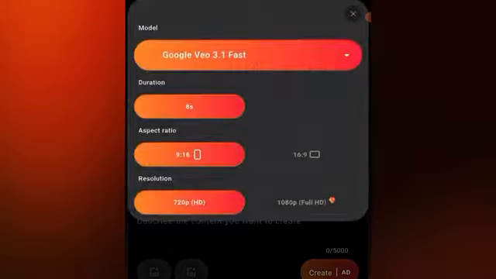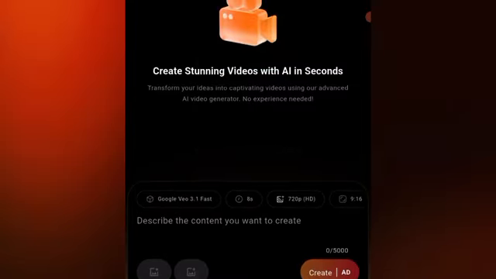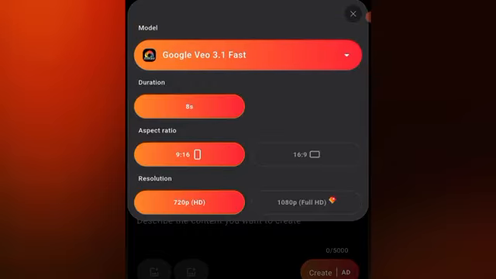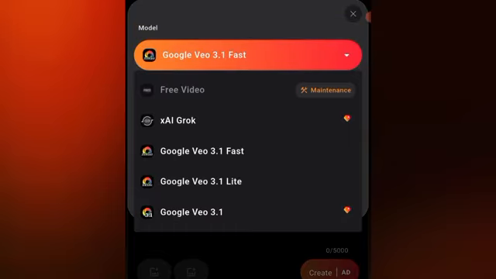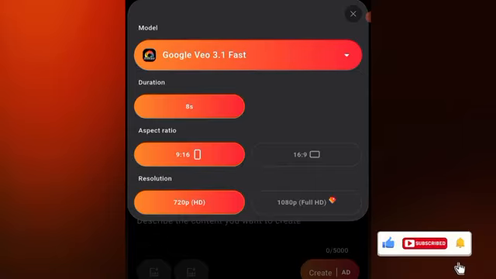So you're going to click on this part, you see where I clicked right here. Okay, just click anything that appears there. Then you're going to see this model. You see this model, yours can be here when you just get started. It's a free video, but you're not using free video. Okay, you're just going to click on this Google Veo 3.1 Fast. So you click on it, then here you change it to 8 seconds. It's automatically at 8 seconds though, because then here you decide the kind of settings you want.